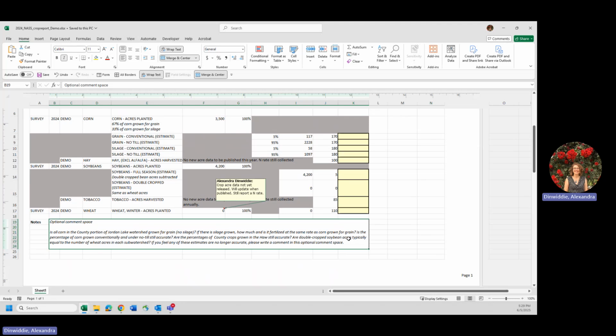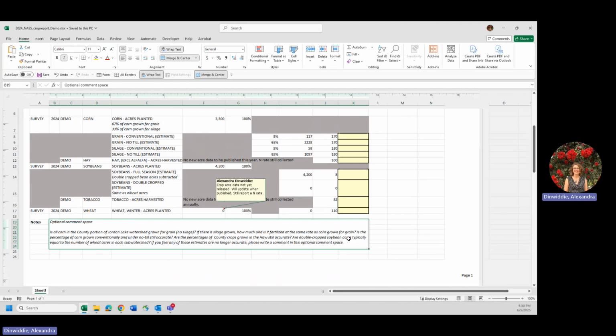Is the percentage of corn grown conventionally under no-till still accurate? Are the percentages of crops grown in the Haw still accurate? Are double cropped soybean acres typically equal to the number of wheat acres in each subwatershed? So it goes on like that. Answer those questions if you can.